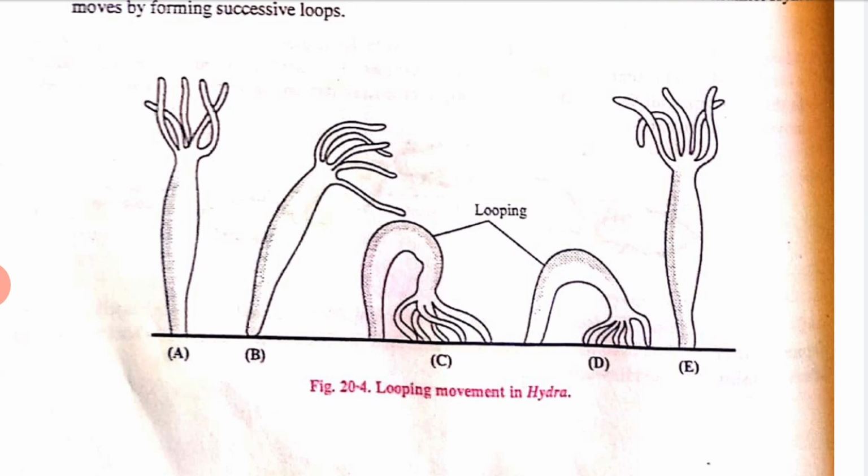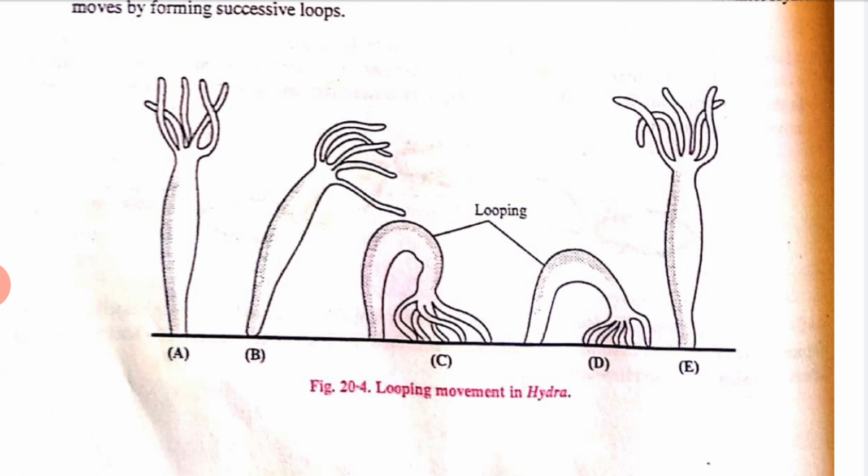Hydra is a sedentary coelenterate, which remains fixed at one point for some time and moves in search of food. They can go from one place to another in different ways.